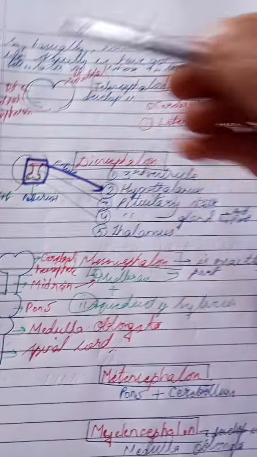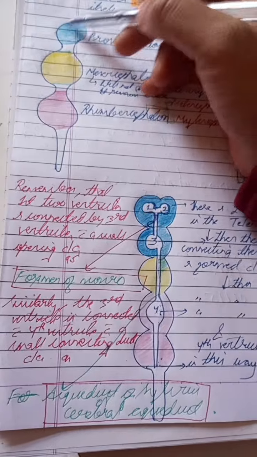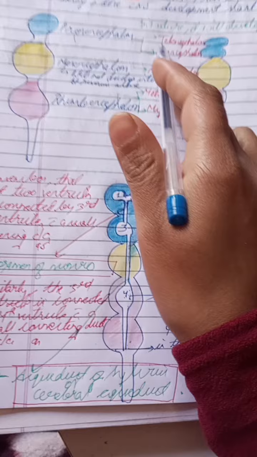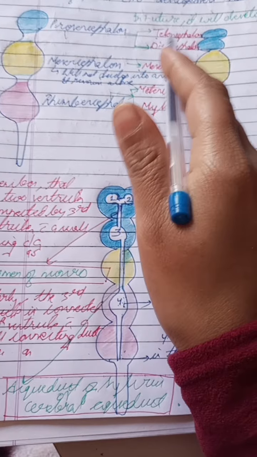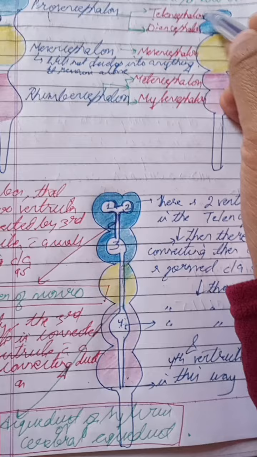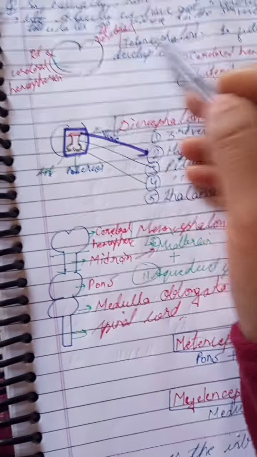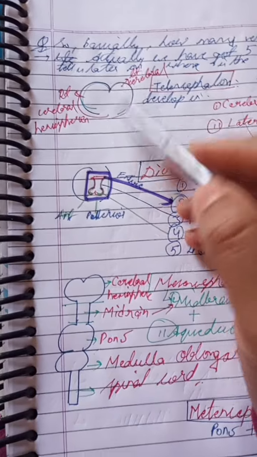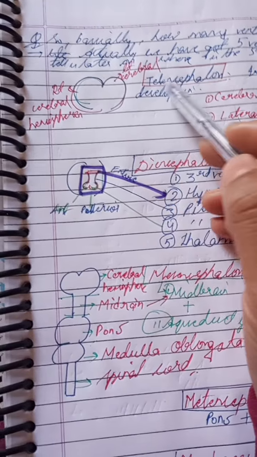So let's talk about the telencephalon. We talked about it here earlier. This is the prosencephalon, and in the future it will develop into telencephalon and diencephalon. So we are talking about this cavity, this part. This is the telencephalon. This telencephalon will develop in future into the right cerebral hemisphere and the left cerebral hemisphere.